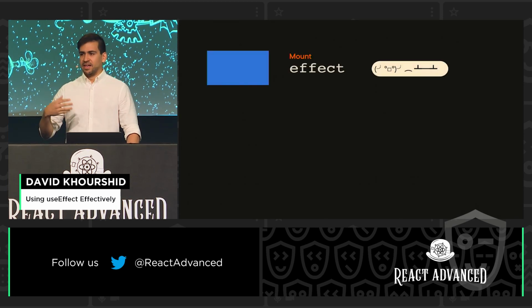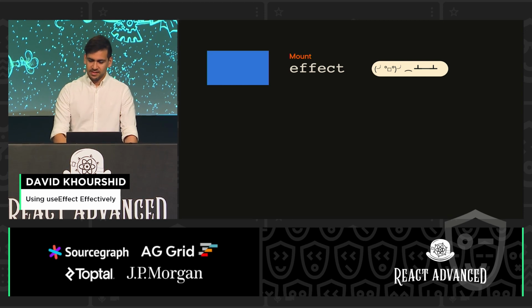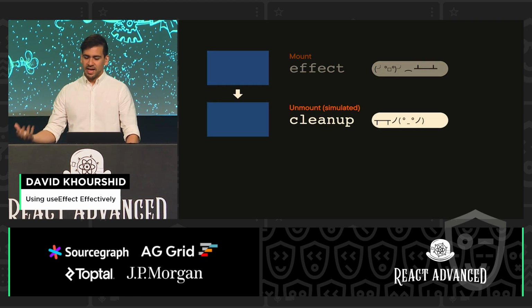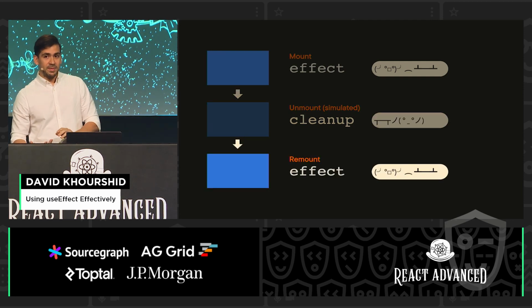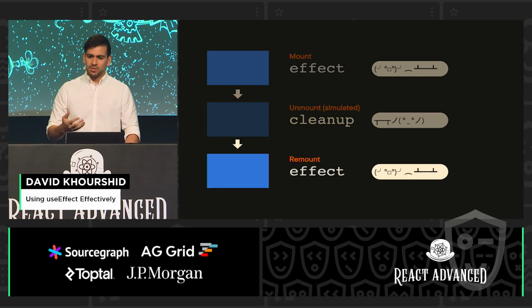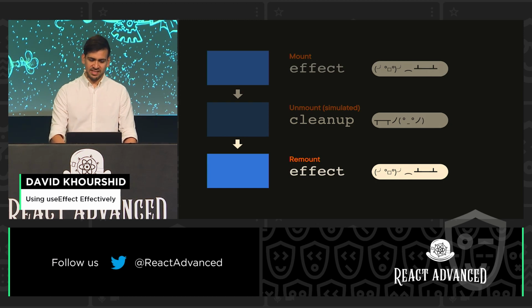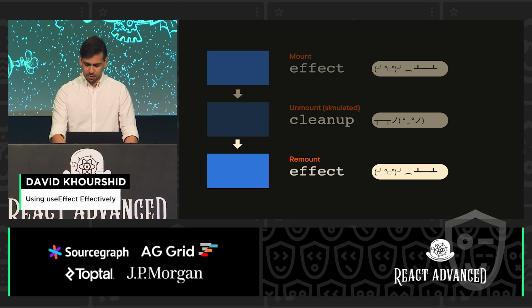So I looked it up and saw, okay, we mount an effect, and then React is actually simulating an unmount, and then React is remounting it again. But I was wondering, why the heck was it doing that? And so I did a lot of digging around. I was looking at the second official React docs, which is random Twitter threads by the core maintainers.